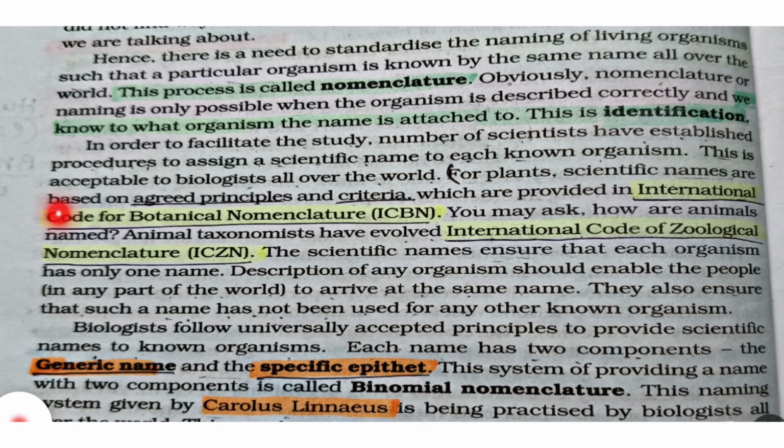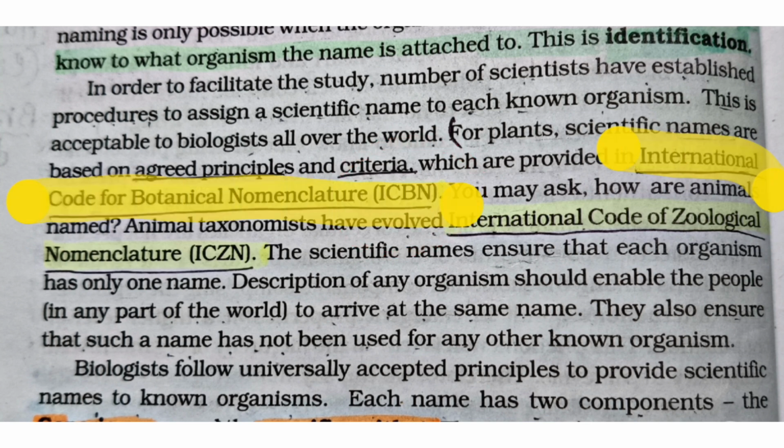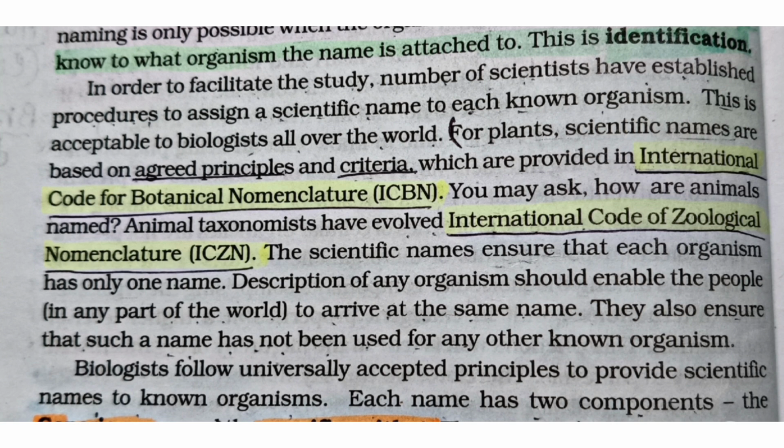Here are two important points to keep in mind for the short question: ICBN and ICZN. Full form of ICBN is International Code for Botanical Nomenclature. हम किसी ऑर्गेनिज्म को देखकर जो चाहे उसका नाम नहीं रख सकते. नोमेनक्लेचर की एक विशेष प्रक्रिया होती है और हमें नाम उसी नियम के अनुसार रखना होगा. इसलिए ICBN is a set of rules.